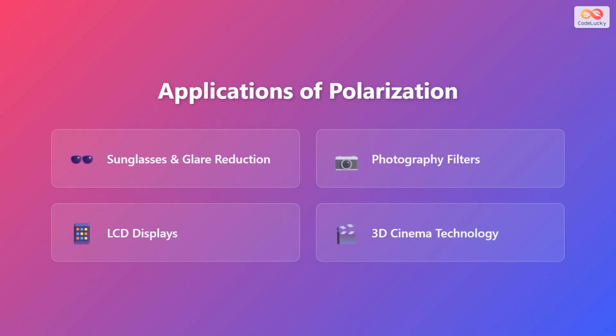Polarization has countless practical applications in our daily lives. Polarizing sunglasses reduce glare from horizontal surfaces like roads and water by blocking horizontally polarized reflected light. Photographers use polarizing filters to enhance colors and reduce unwanted reflections. Liquid crystal displays in our phones, computers, and televisions use polarization to control which pixels appear bright or dark. And three-dimensional cinema technology uses polarization to create the illusion of depth by sending different images to each eye.